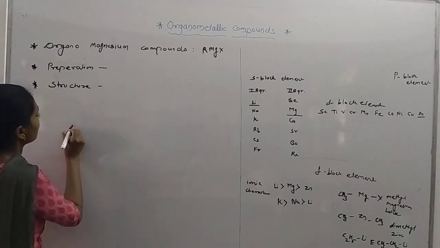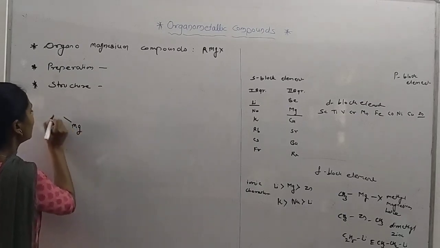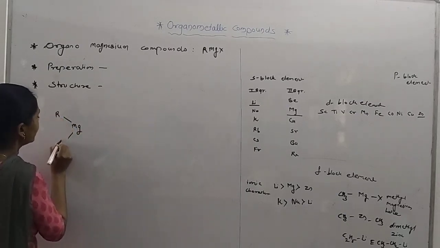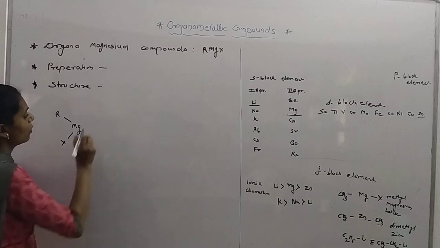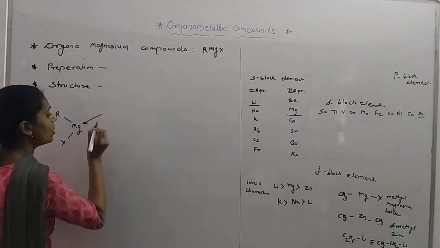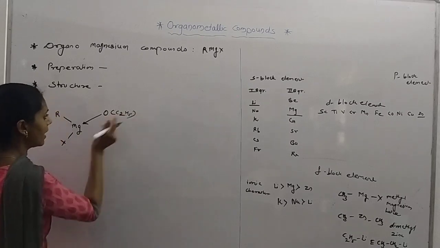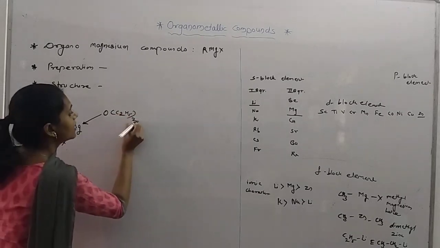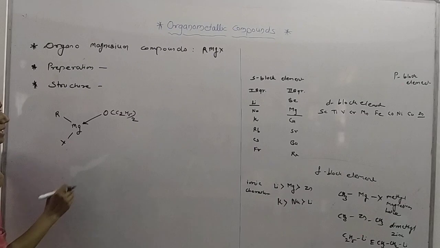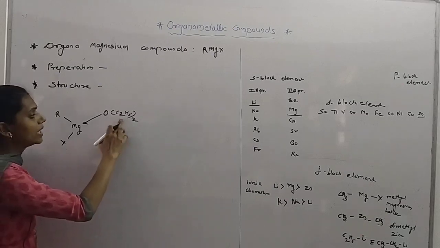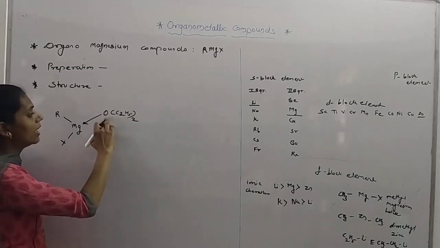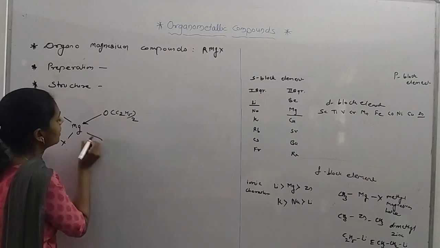The first one is Mg forming a bond with R and X, and there is the solvent, ether, C2H5. I have considered diethyl ether: di means two ethyl groups, and this is ether.